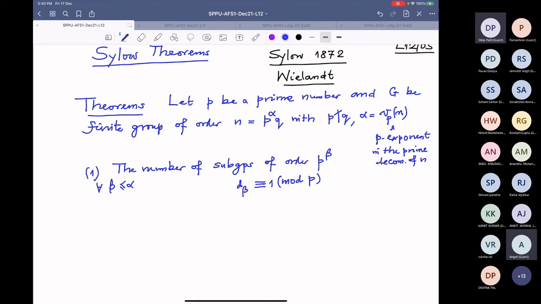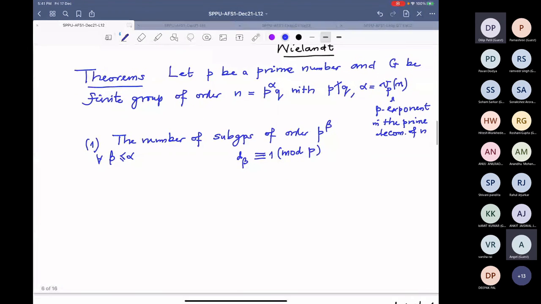Those subgroups counted by D alpha are called p-Sylow subgroups. All that accounting we will do later. Right now this is the statement. I want to compute the number of subgroups of order p power beta and show that this number is congruent to 1 mod p. That is Sylow's first theorem, more than Sylow's first theorem.